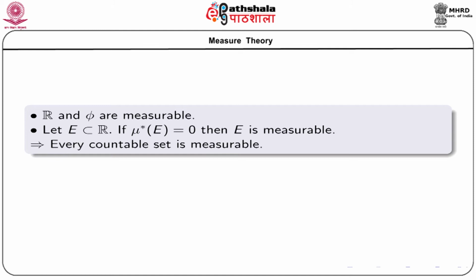Since each singleton set x n has Lebesgue outer measure 0 and Lebesgue outer measure is countably sub-additive, it follows that every countable set of real numbers also has Lebesgue outer measure 0, and consequently we have this observation that every countable set is measurable. So, we now have concrete examples of measurable sets.